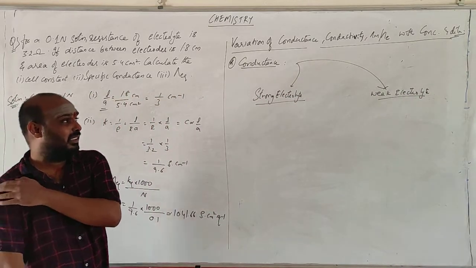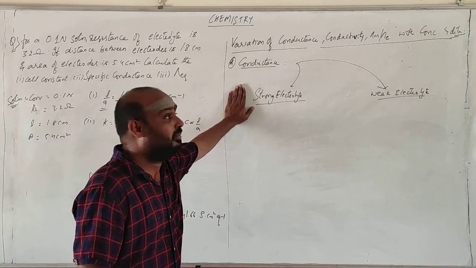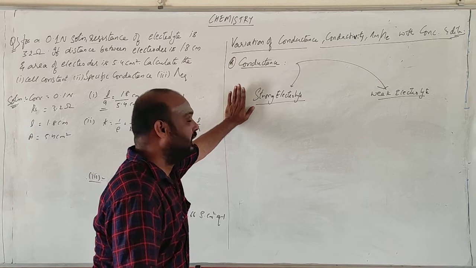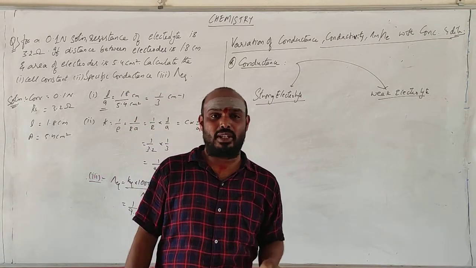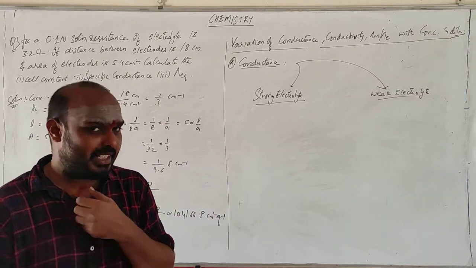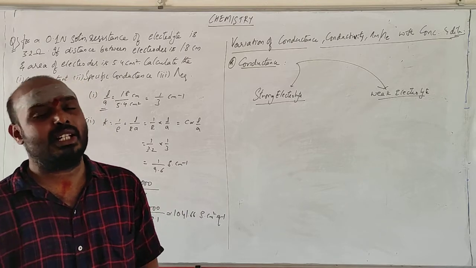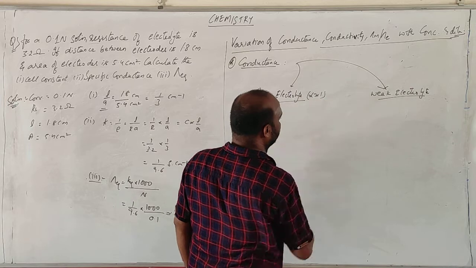What is the meaning of strong electrolyte? Any electrolyte which dissociates 100%. That is called a strong electrolyte, where the alpha value will be approximately equal to 1.